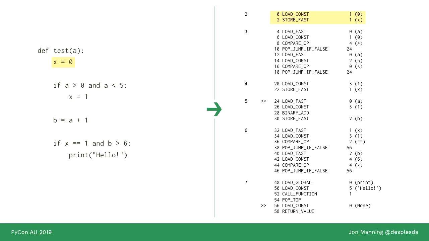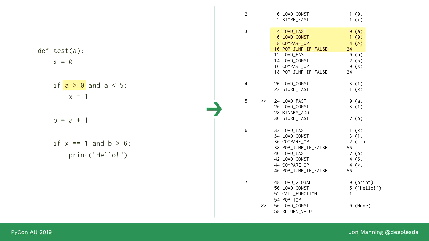So we can see, for example, line by line, how each line maps to the actual behavior being executed on the Python virtual machine. So when we say x is equal to 0, what we're saying is push the number 0 onto the stack and then store it into a variable called x. And then in this if statement, where we're checking if a greater than 0 and a less than 5, we are pushing the variable a onto the stack, we're pushing the constant 0 onto the stack, and then we run the comparison greater than.